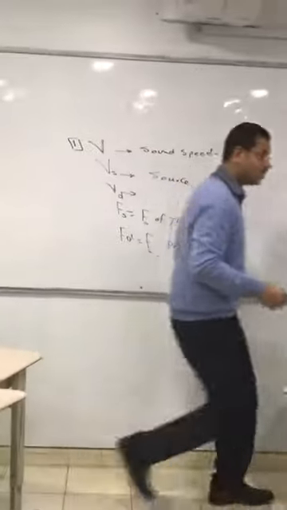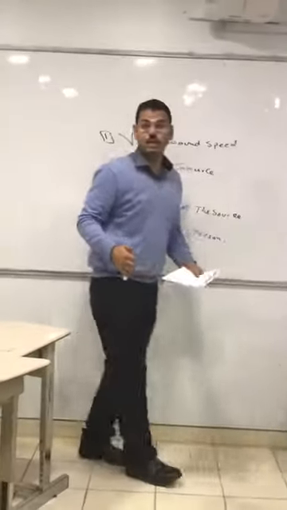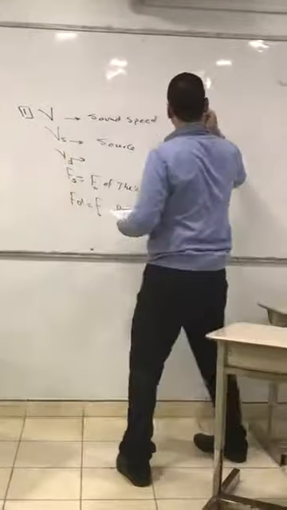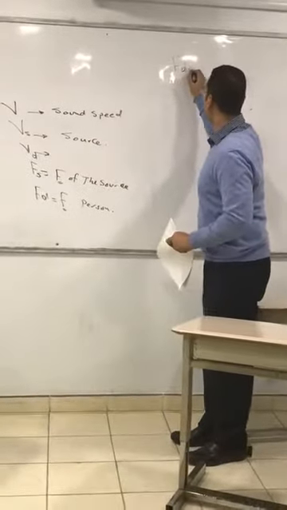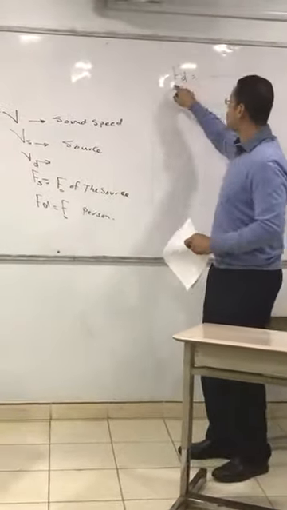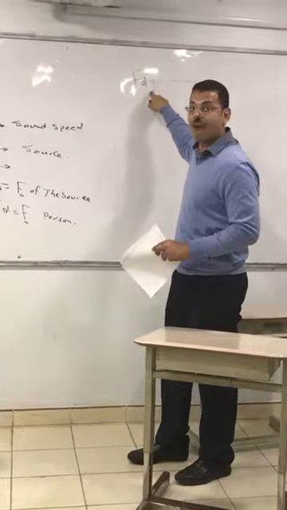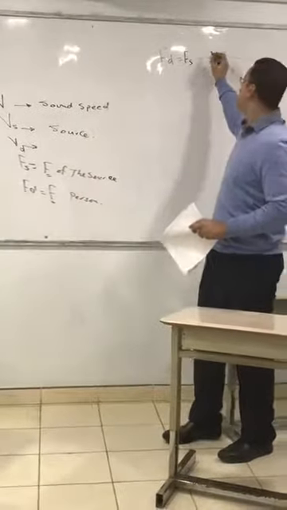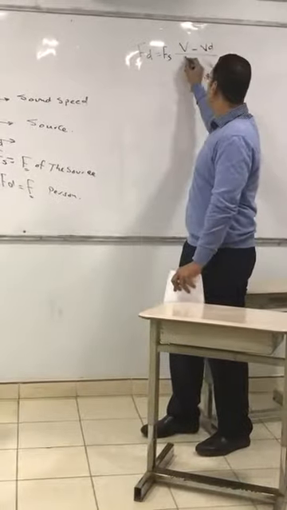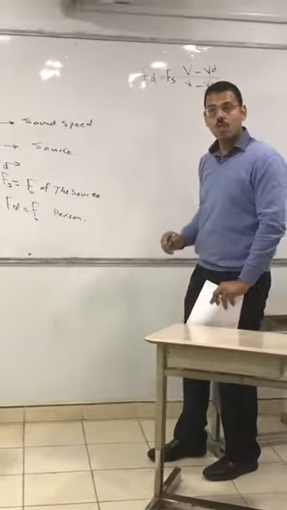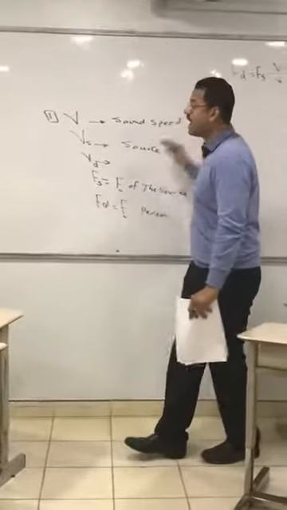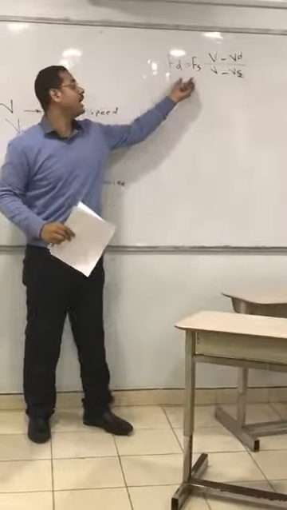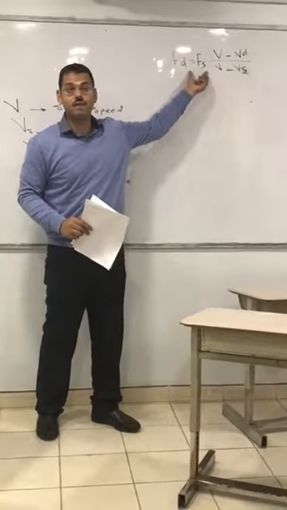We have a law that we can apply to find all of these variables. The law is Fd, by which I mean the frequency of the sound waves the detector will receive, equals Fs, the frequency of the source, times (V minus Vd) over (V minus Vs). By knowing the variables, you can find the relation between the frequency that you will receive as a person and the frequency of the source of sound.